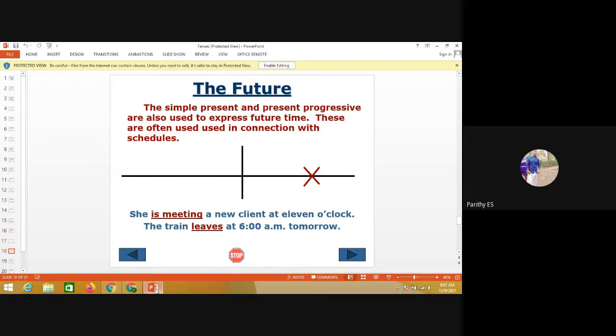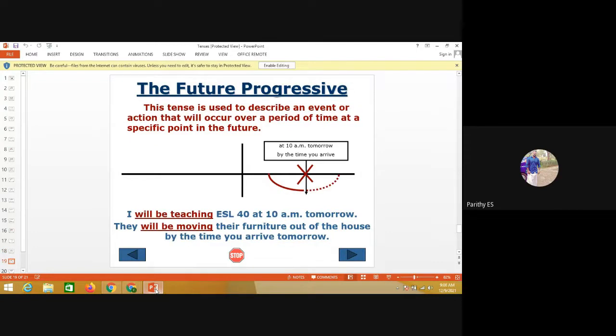Simple present and present progressive are also used to express future time. These are often used in connection with schedules. See another example. She is meeting a new client at 7 o'clock. The train leaves at 6 a.m. tomorrow.